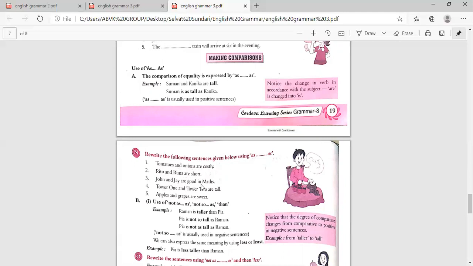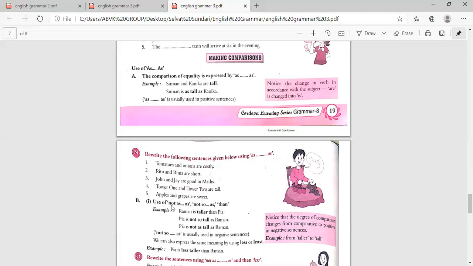John and Jay are good in maths. So John is as good as Jay in maths. Tower 1 and Tower 2 are tall. So Tower 1 is as tall as Tower 2. Apples and grapes are sweet. So apples are as sweet as grapes.